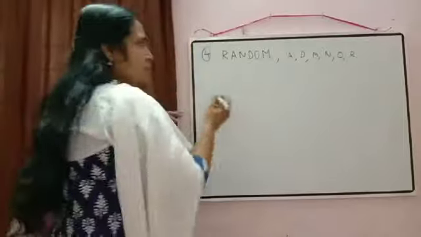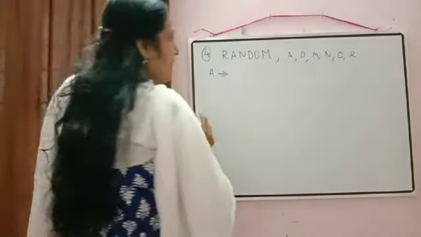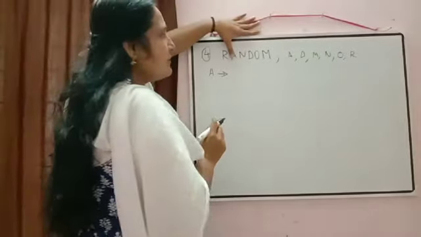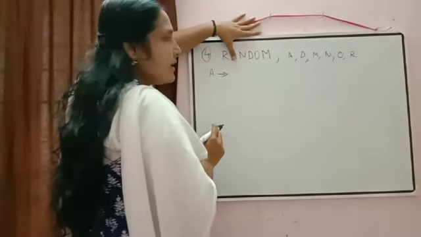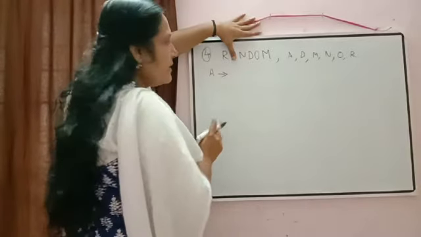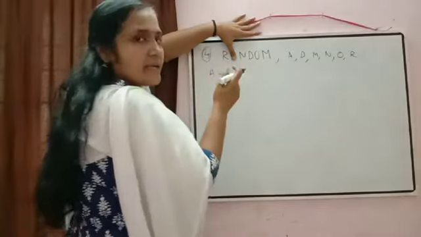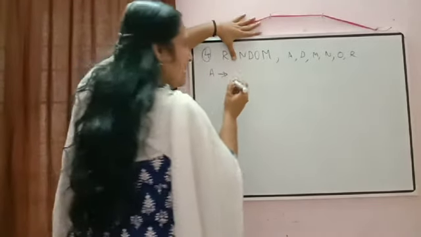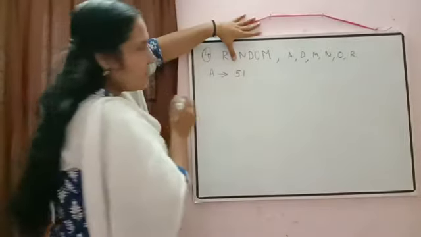Okay. So now first number of words starting with A. Keeping A fixed, remaining how many letters are there? 1, 2, 3, 4, 5. So these 5 letters can be arranged in 5 factorial ways.